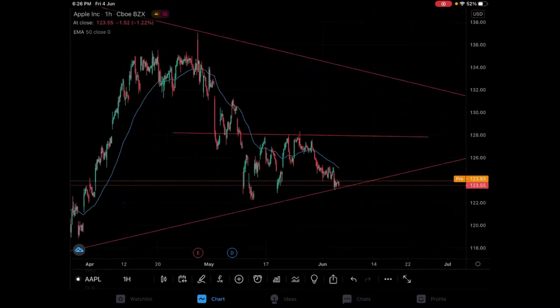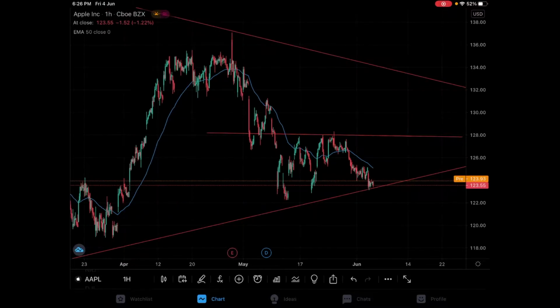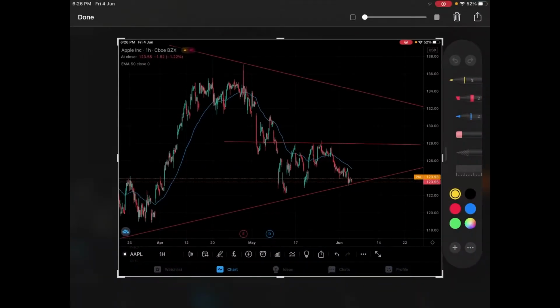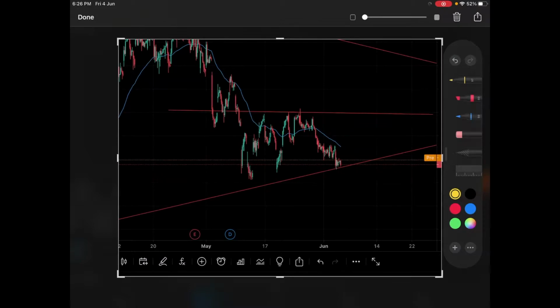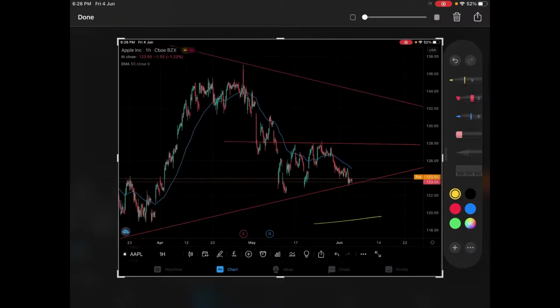Now here is Apple stock. Last time I told you in the video that the market is going to go back again to the same level, $123 to $122. Now it has come back to the same level we discussed last time. So what can we assume in the current market period? As you can see, this is the support level that I have drawn right now.